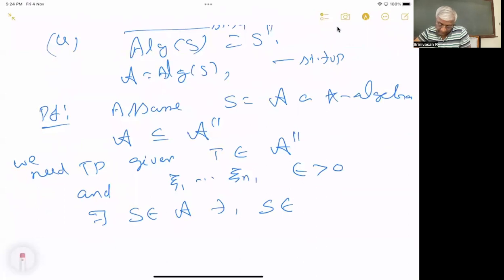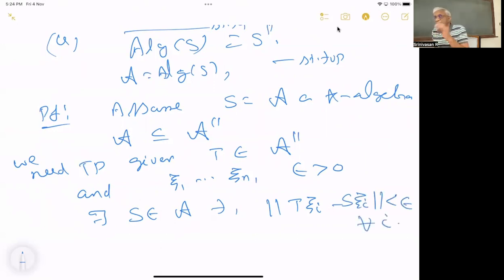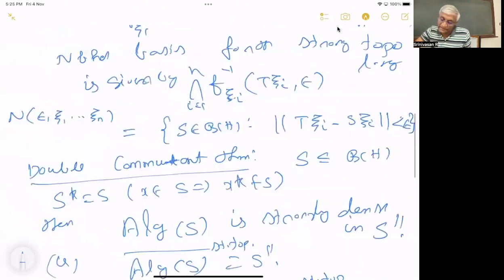That neighborhood means there exists an S such that the norm of T xi_i minus S xi_i is less than epsilon for all i. Given xi1 up to xin, that neighborhood is given by this.